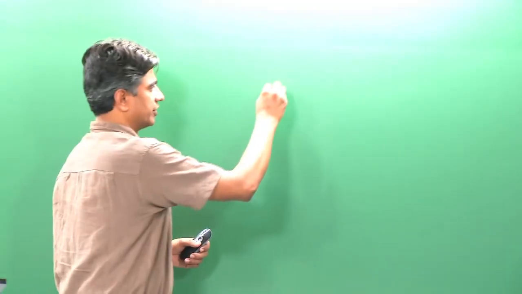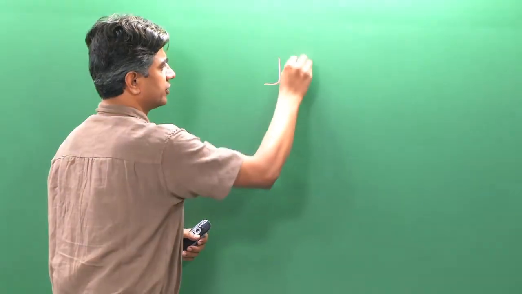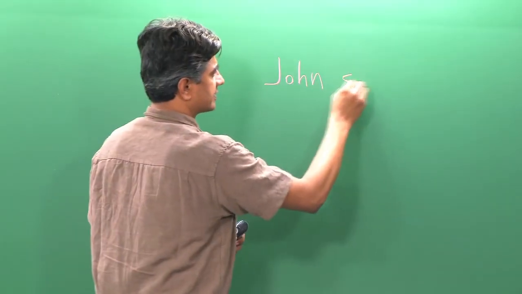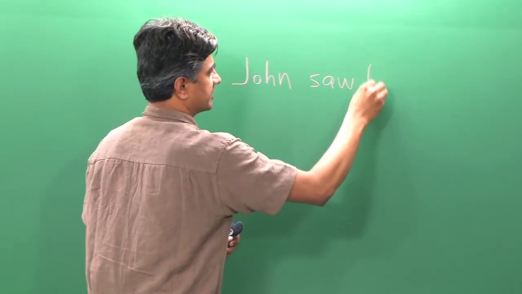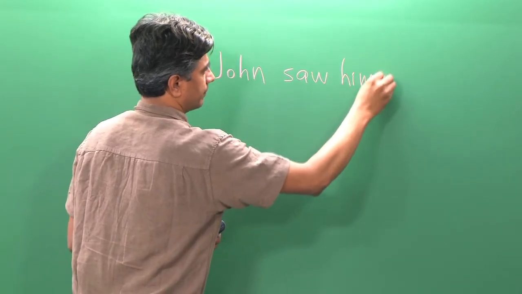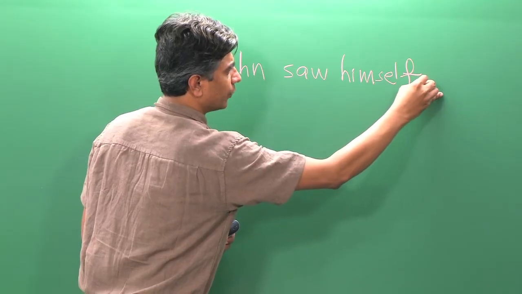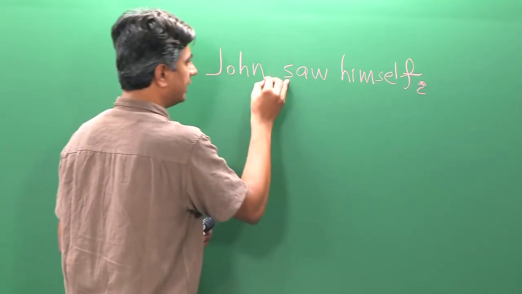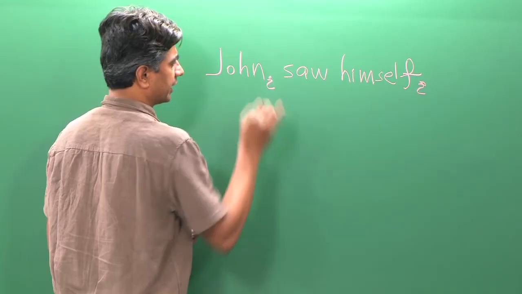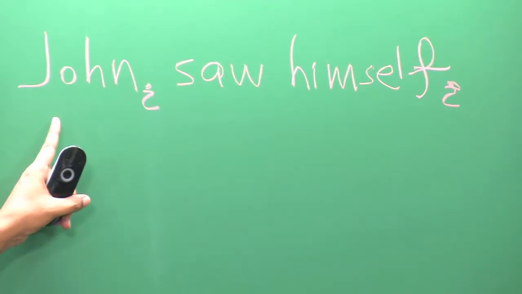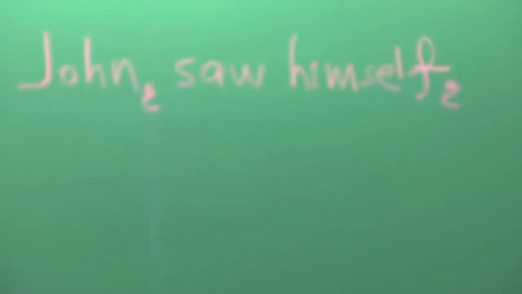Here is what I mean, if you have somehow missed it. When we say "John saw himself," this is the meaning of co-index. When we put the same index here, then the sentence is grammatical.